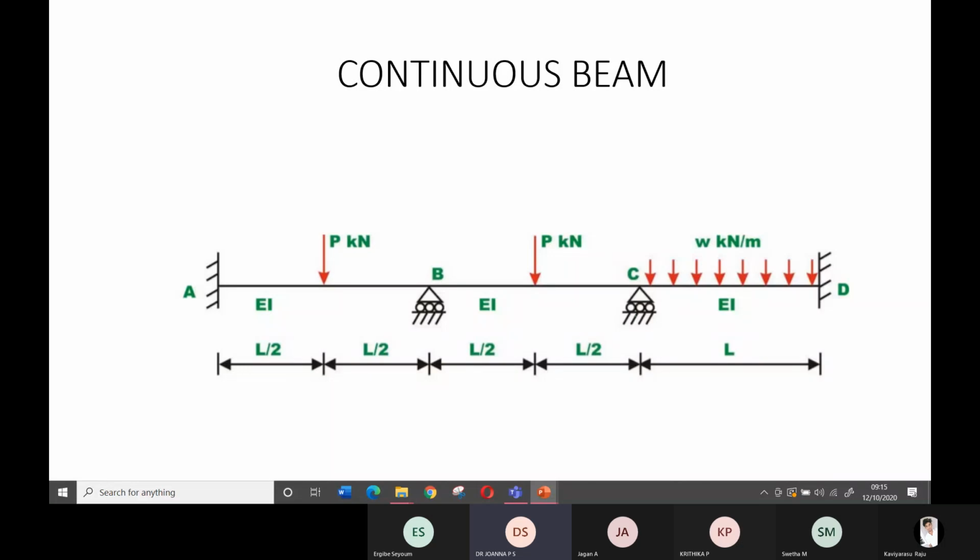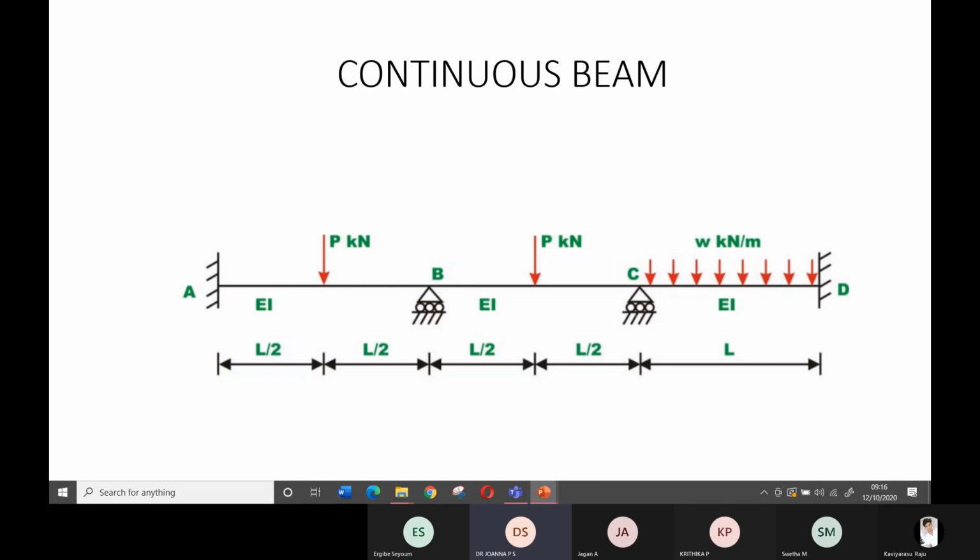Based on the bending moment and the shear force only, you will be designing a structure. Designing means, suppose it's a concrete structure, you will decide the size of the column, size of the beam, and reinforcement, everything based on the bending moment and the shear force. Similarly, if it's a steel structure, based on the bending moment and the shear force only, you will end up with which section you have to use. That is ISHB section, heavy beams or junior beams, like that, I sections or channel sections put together, like that you will decide the section.